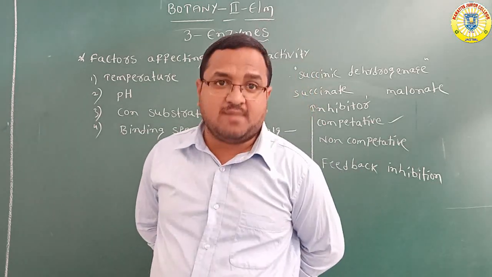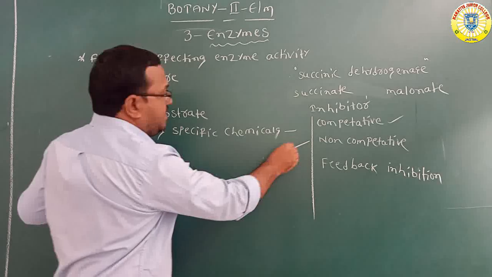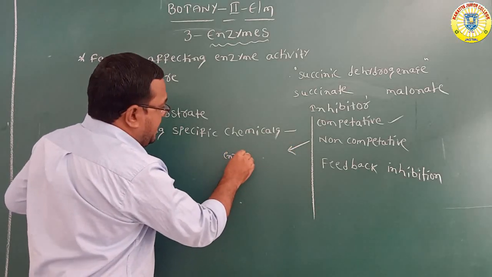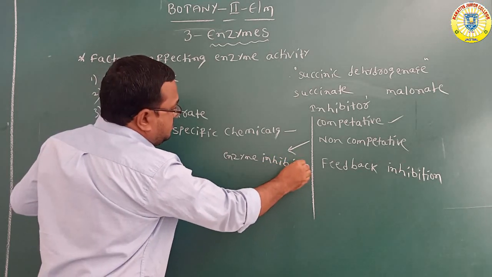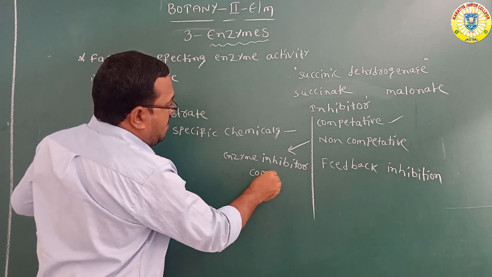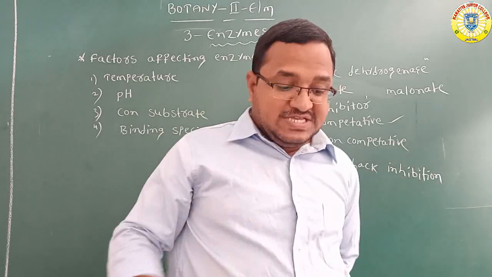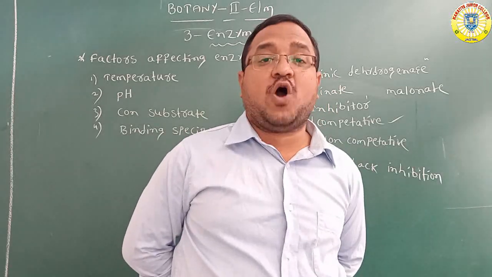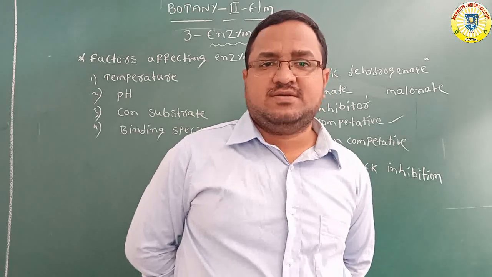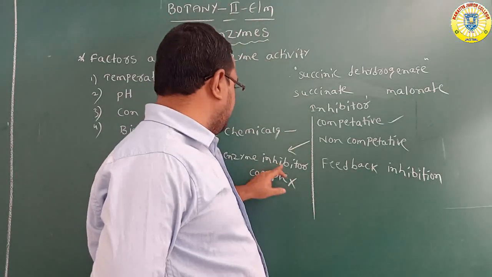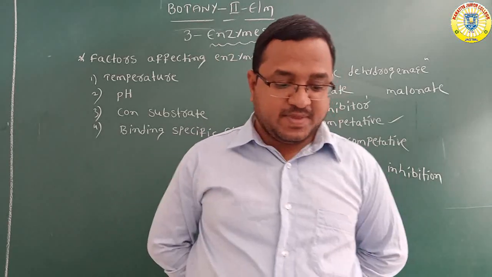It can form an enzyme inhibitor complex. Where can it form the enzyme inhibitor complex? It can form the enzyme inhibitor complex at a point other than the active site, not at the active site. So in this situation, what will happen?